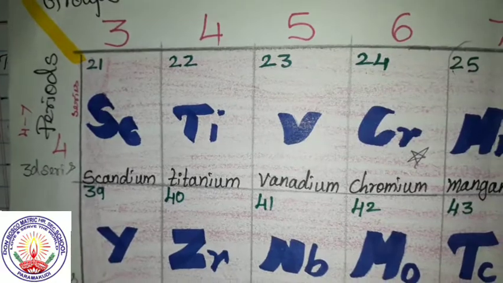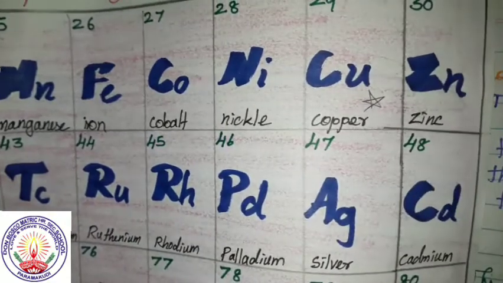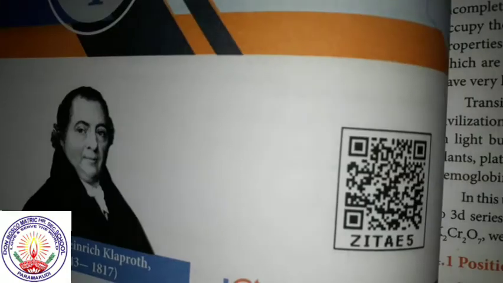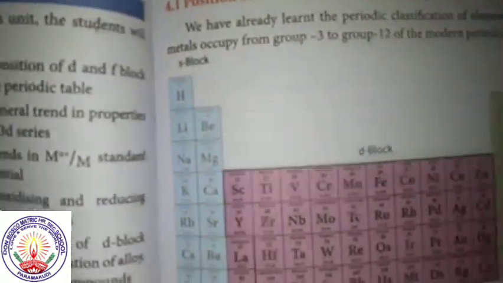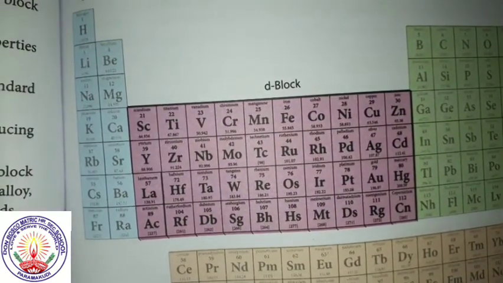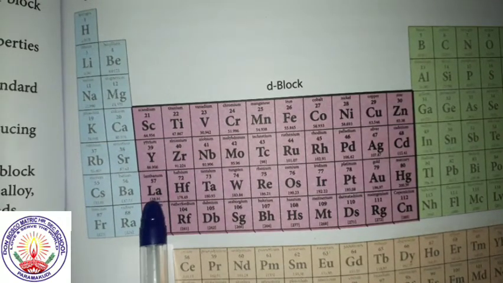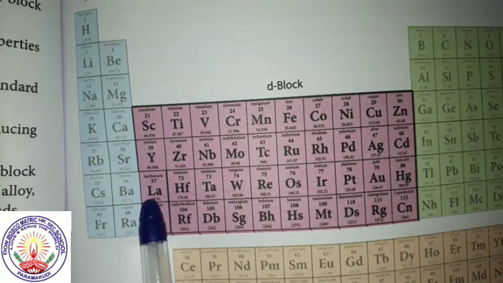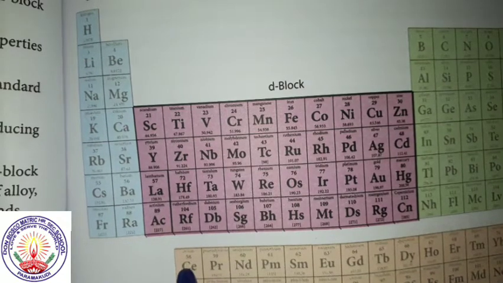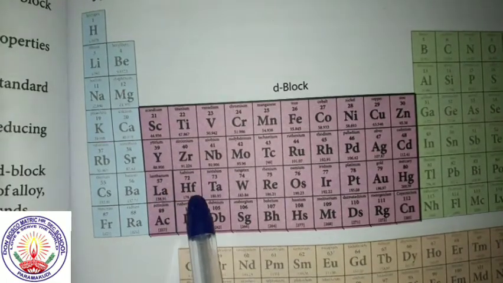And the 5th period is from yttrium to cadmium. I think you could see here clearly: 4th period, 5th period, 6th period. The 6th period starts from lanthanum to mercury, but in between, these lanthanoids are in between lanthanum and hafnium.